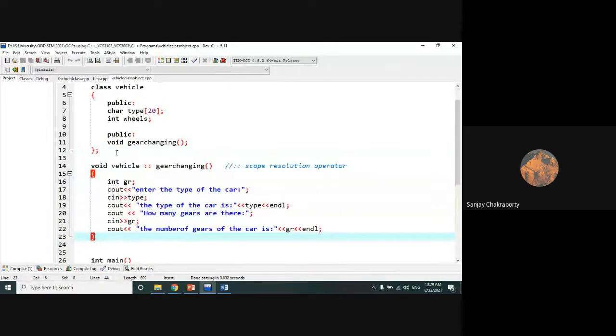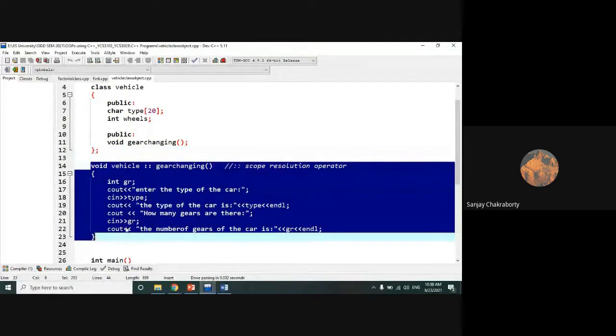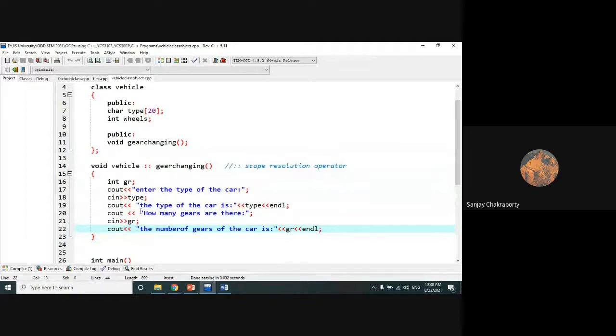Okay, so you can follow any one of these approaches. Either you can define the function inside the class, or you can define the function outside the class. I generally prefer to follow this approach: define the function outside the class. It will create a different flavor of how we can access the function outside the class with the help of the scope resolution operator. It will also show the use of the scope resolution operator.